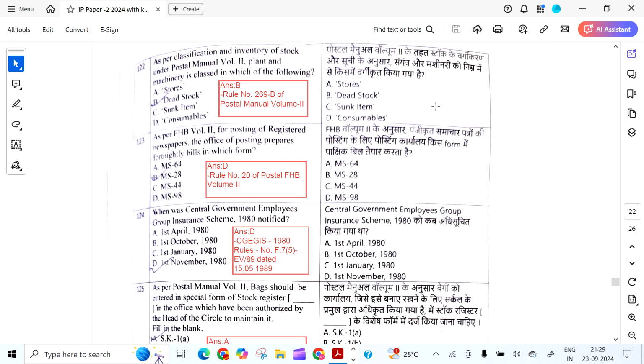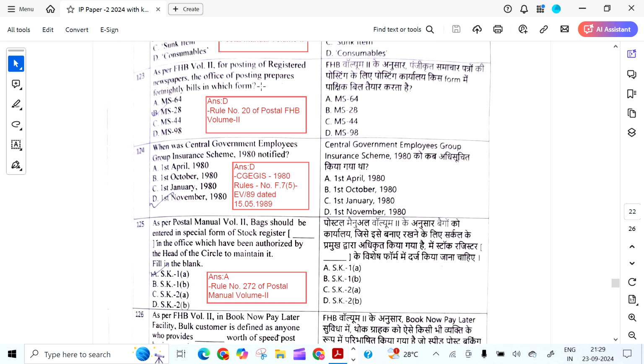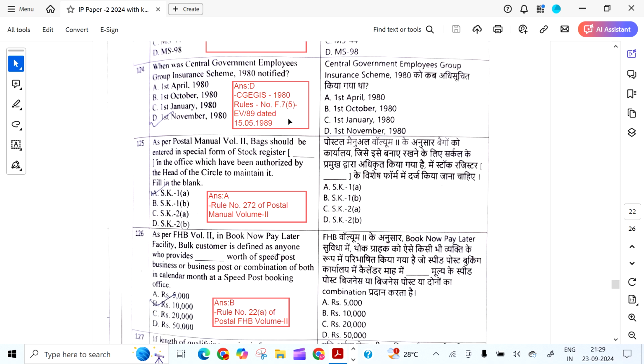As per classification and inventory of stock under Postal Manual Volume 2, plant and machinery is classed in which of the following? It is dead stock. That is as per Rule 269B of Postal Manual Volume 2. As per Postal Manual Volume 2, for posting of registered newspapers, the Office of Posting prepares fortnightly bills in which form? MS 98 as per Rule 20 of FHB Volume 2.